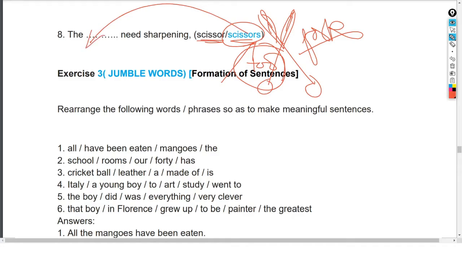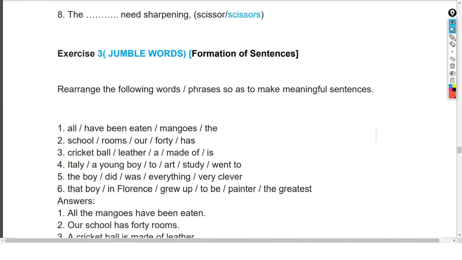Therefore, scissors need sharpening. So I suppose you understood it. Now let us go for the next example.